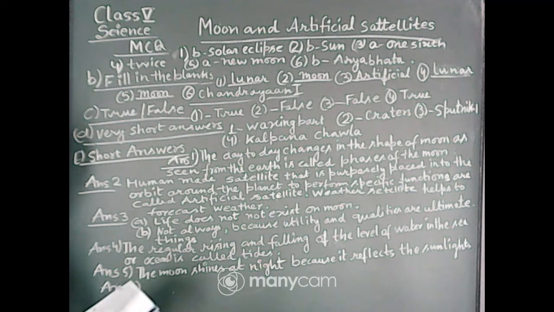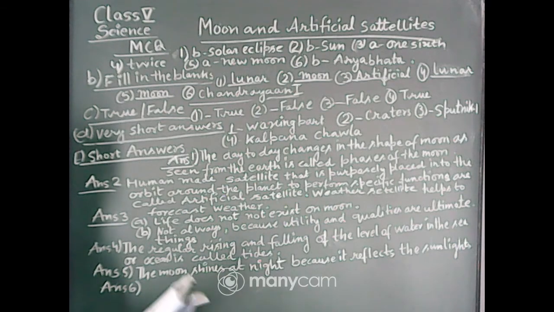Now answer 4, what are tides? The regular rising and falling of the level of the water in the sea or ocean is called tides. Question 5, why does moon shine at night? The moon shines at night because it reflects the sunlight. So these all are the answers up till the 5.